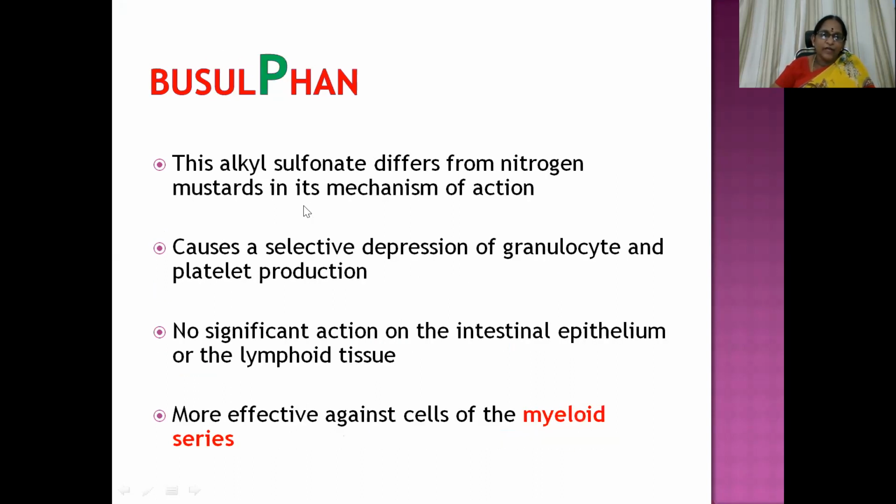Then busulfan, we have discussed this in our introductory session. I mean, not introductory slides just now. So busulfan, it affects the myeloid series. This alkyl sulfonate differs from nitrogen mustards in its mechanism of action. It causes a selective depression of granulocyte and platelet production, with no significant action on the intestinal epithelium or even the lymphoid tissue, but is more effective against cells of the myeloid series.